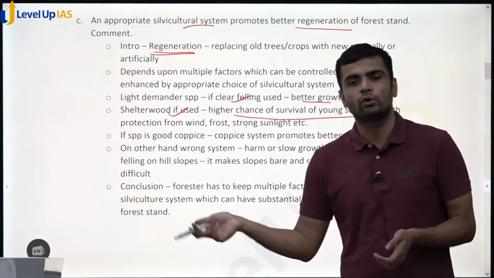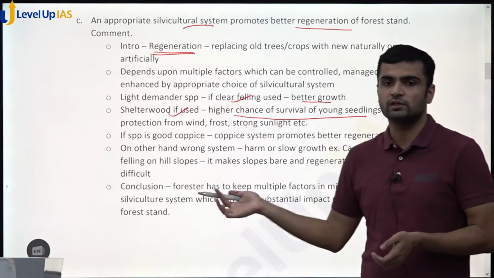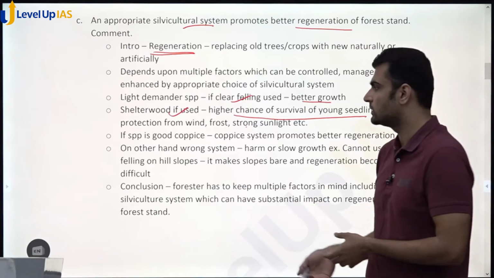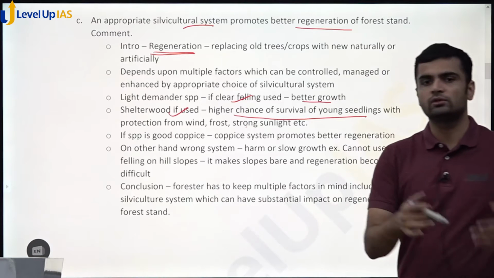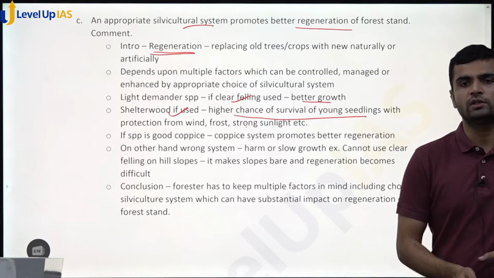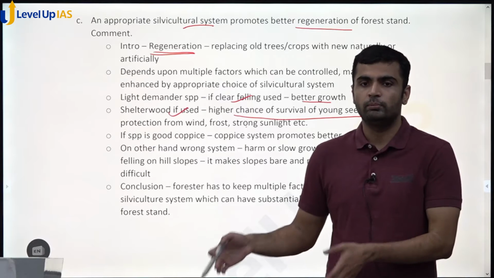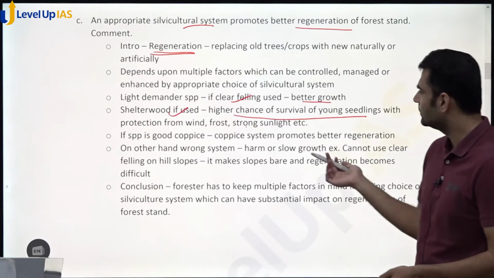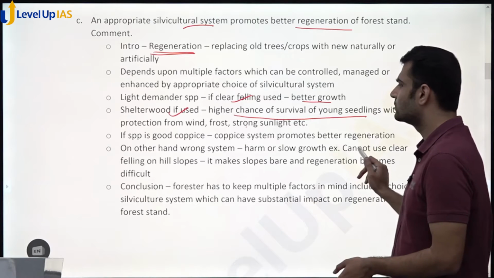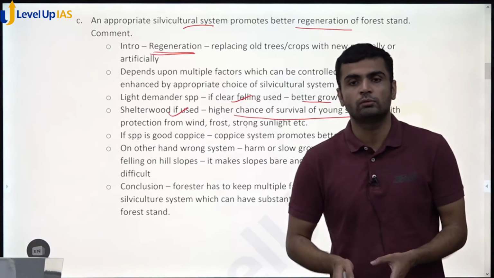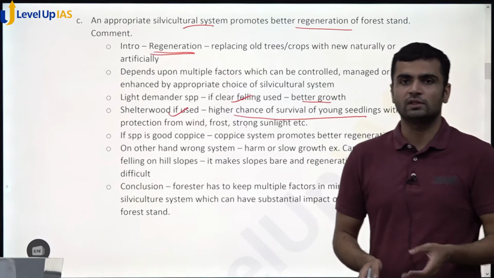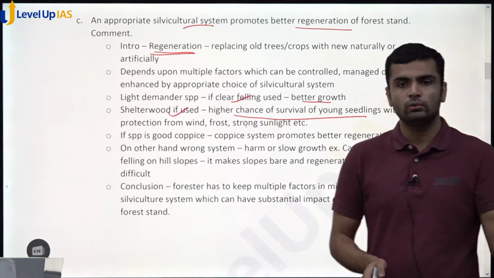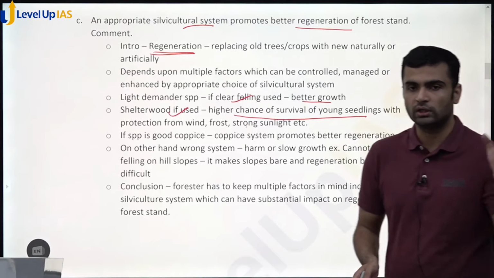If the species is a good coppicer, then you choose coppicing systems. If it is a good seed producer, you choose high forest systems. On the other hand, you can say that the choice of a wrong system may lead to poor or destroyed regeneration as well, so you can give examples of that too. You cannot use clear felling on hill slopes, because on the bare surfaces nothing grows; it's just not possible for anything to grow on those bare rocky slopes.